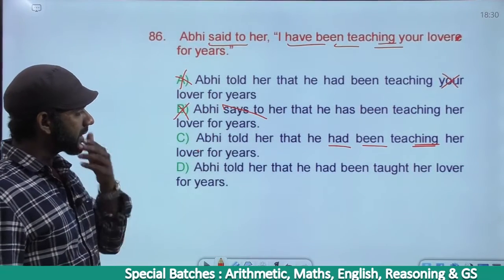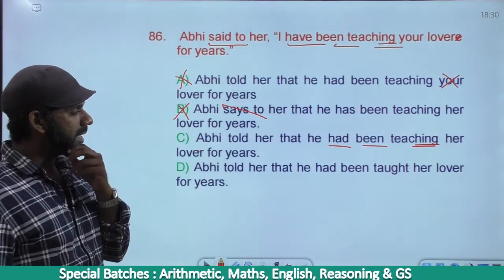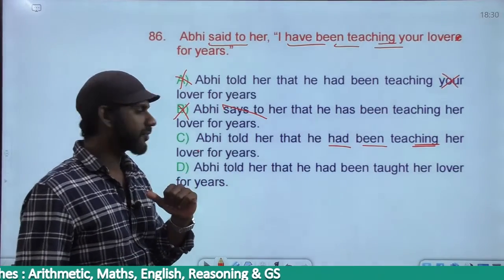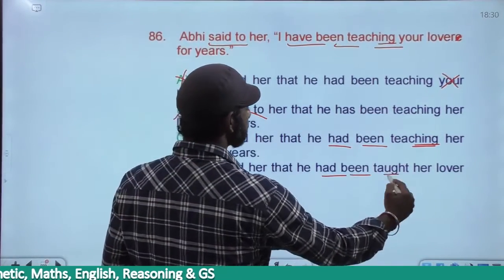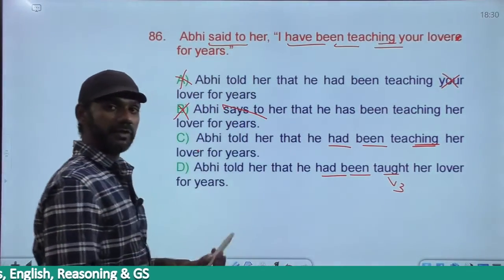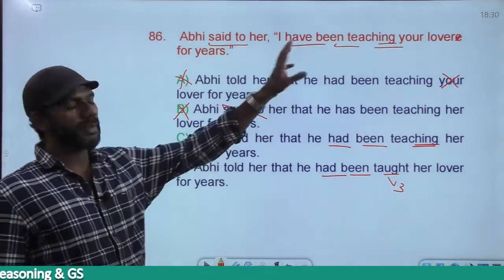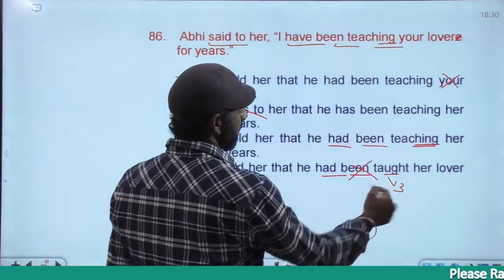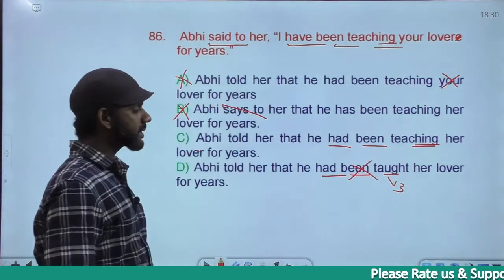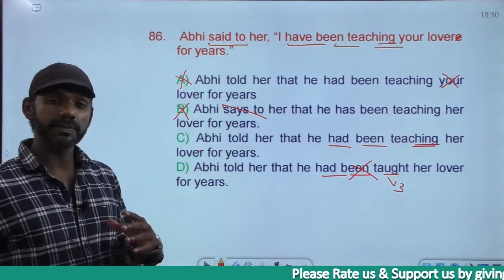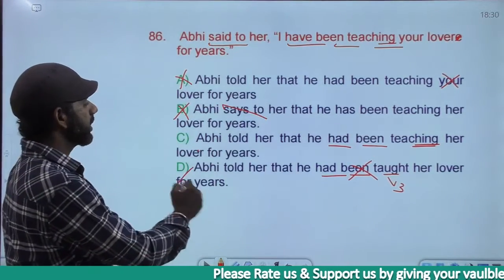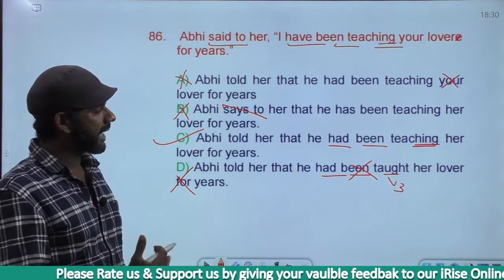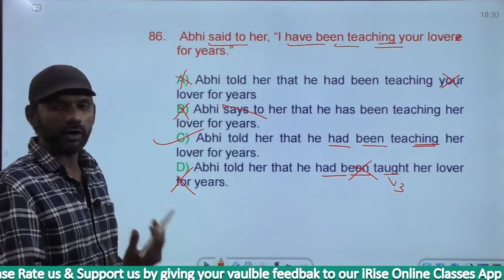Abhi told her that he had been taught. He had been taught means Abhi got taught, and that is not past perfect continuous. It is had plus been plus V3, past perfect in the passive voice. The question is in the active voice. We cannot change the voice, so in fact gone. And we want present perfect continuous. Had been taught is past perfect in the passive voice. Gone. The answer must be option C. Abhi told her that he had been teaching her lover for years.